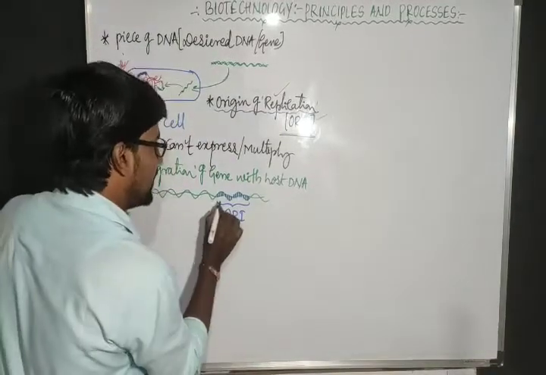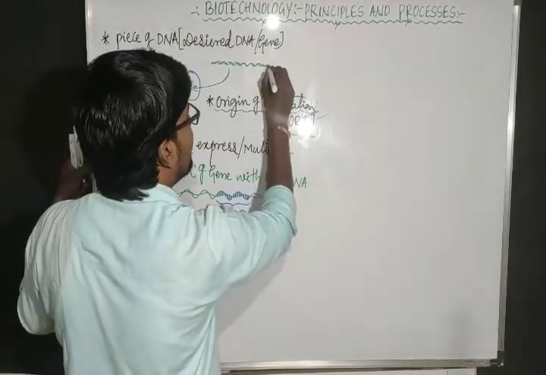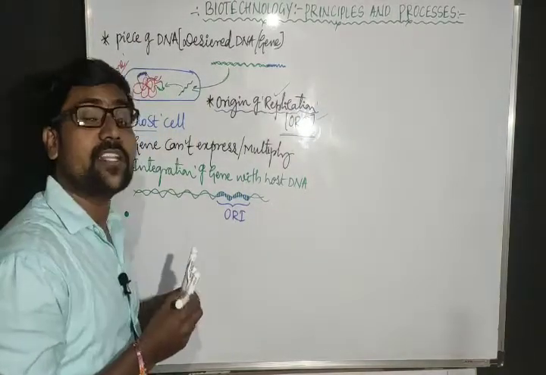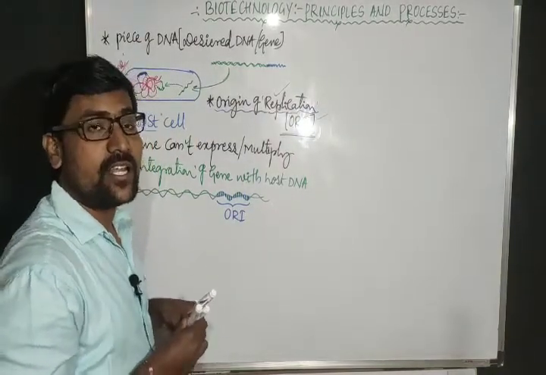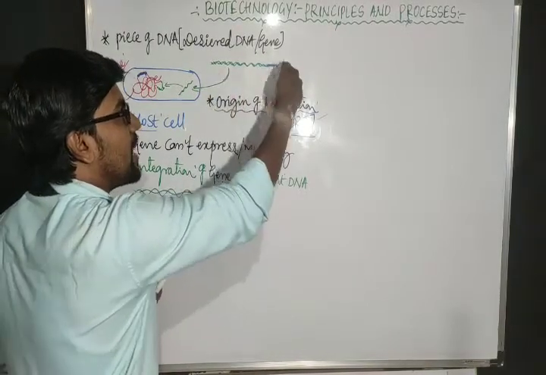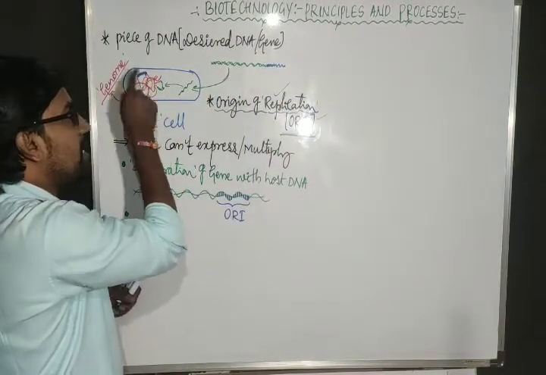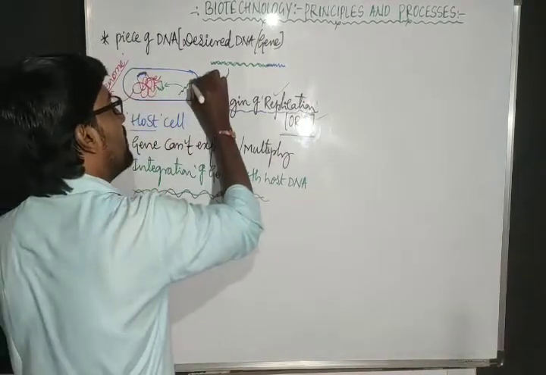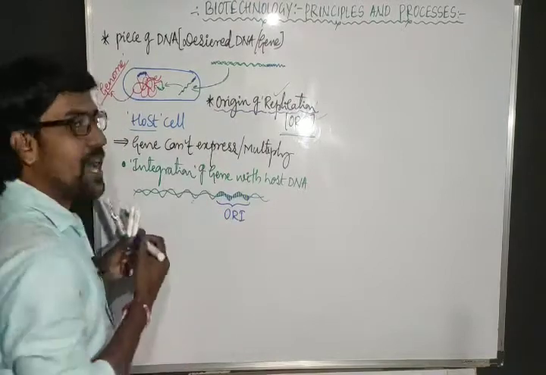Now this ORI is mixed with our gene. Because of the presence of ORI, it starts multiplying. That means it is not depending on the host DNA. But the thing is, it should be mixed with ORI.